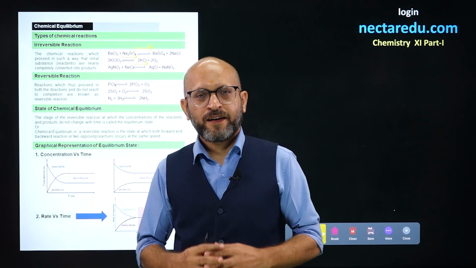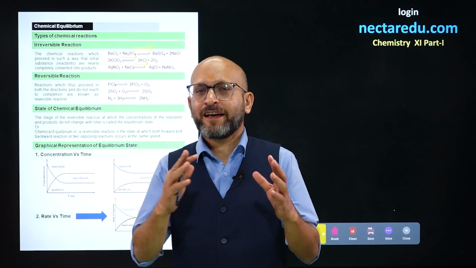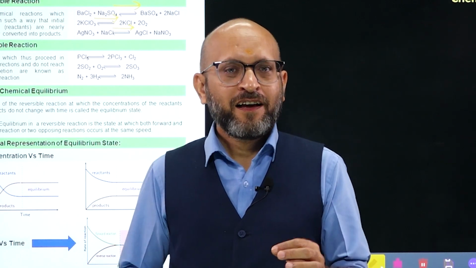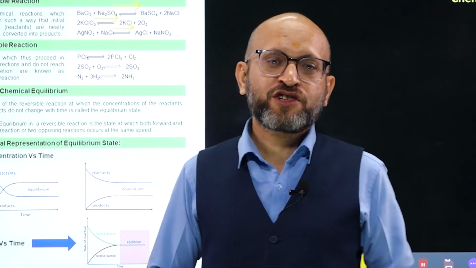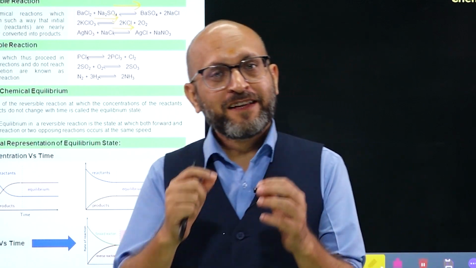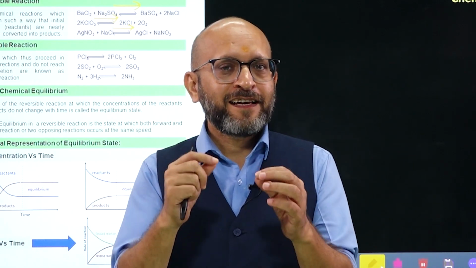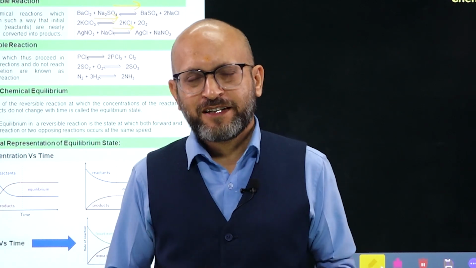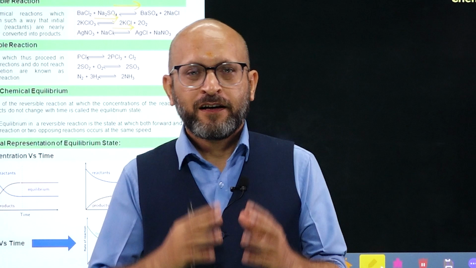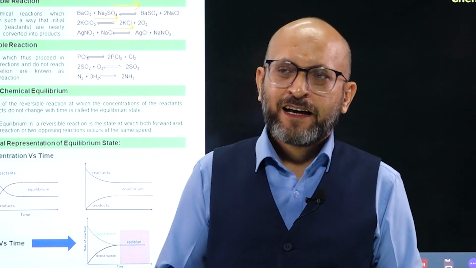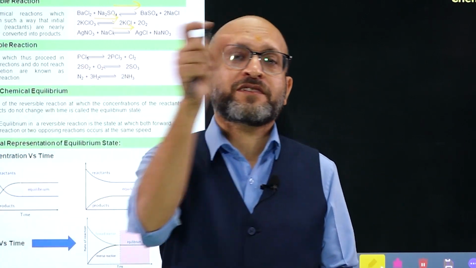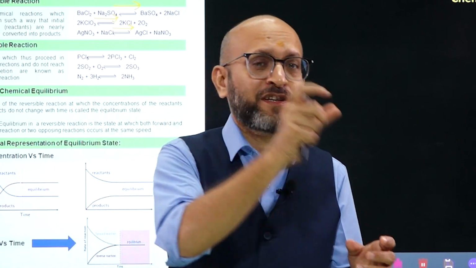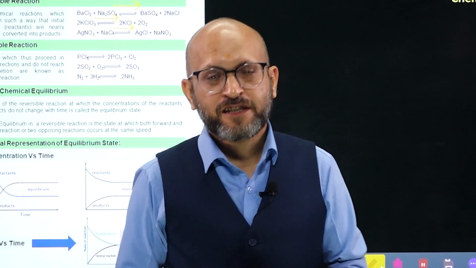Chemical reactions could be reversible or irreversible. Chemical reactions are reversible when they do not reach completion, and when they reach completion, they are called irreversible reactions. So, what do you understand by completion of a reaction? Completion of a reaction means that the reactant is 100% converted into products. If the reactant is 100% converted into products, we say the reaction is complete.